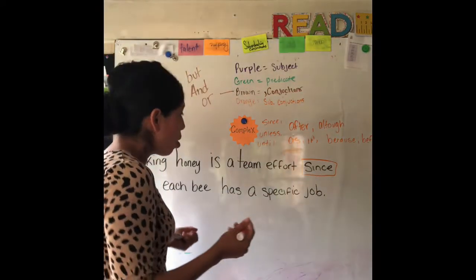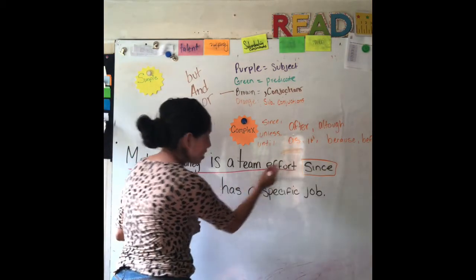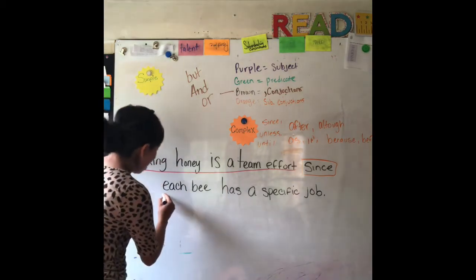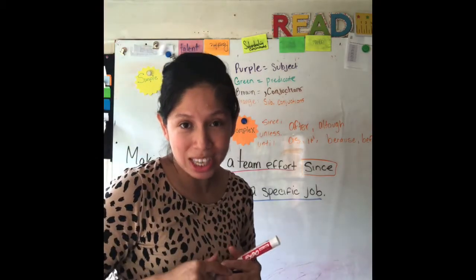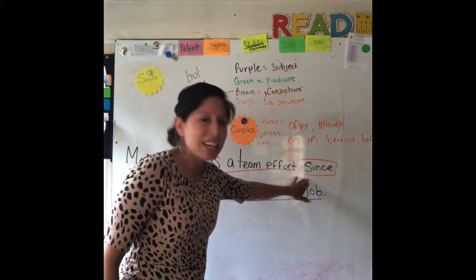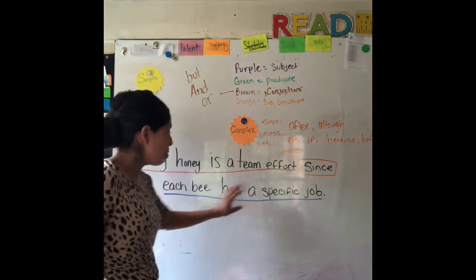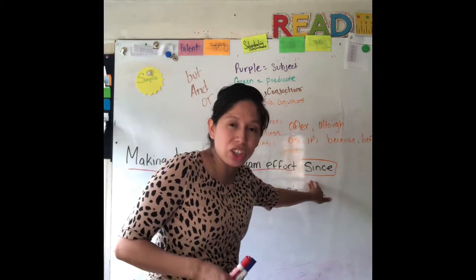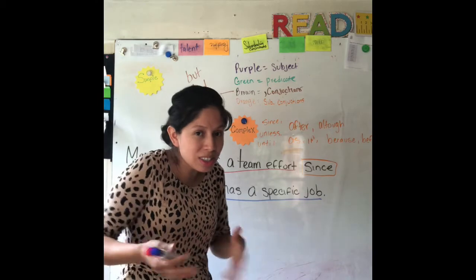They have to determine whether this sentence in red is dependent or independent. Is this sentence right here dependent or independent? And to figure that out, I tell them, okay, so where does since fall? This sentence that I have, since each bee has a specific job. Well, that really doesn't make any sense alone, because I have a subordinating conjunction. Since each bee has a specific job. What about it though? Since what about it?